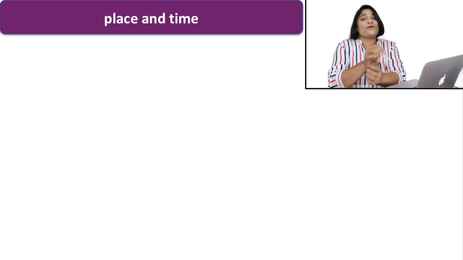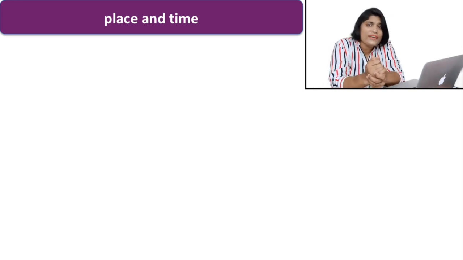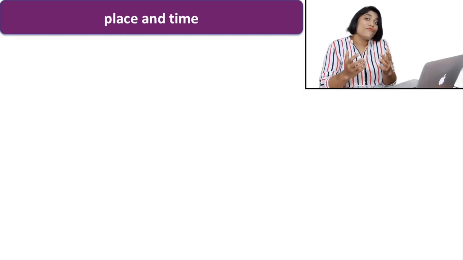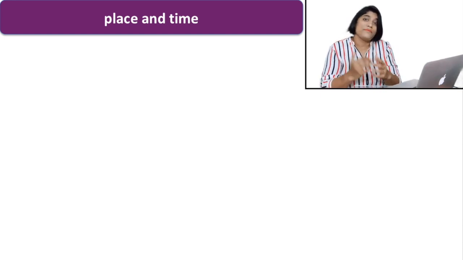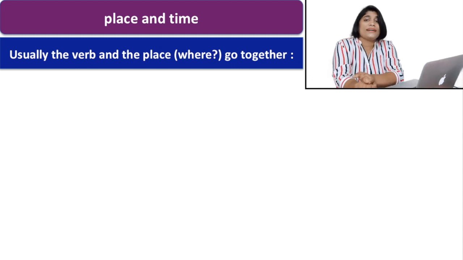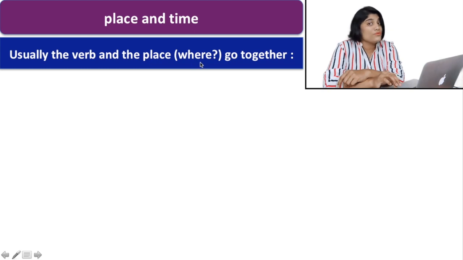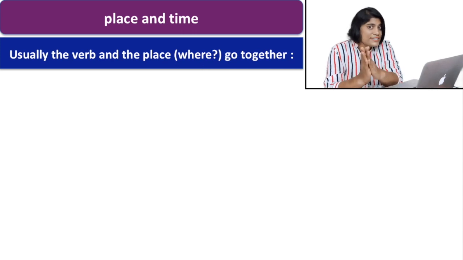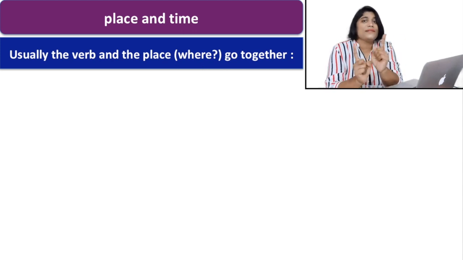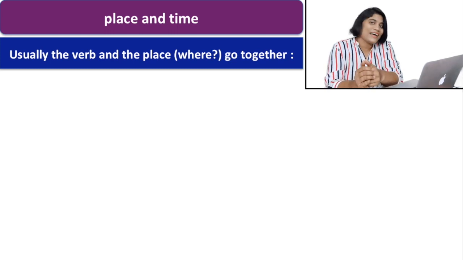So now I am going to tell you about time and place, because in a sentence we frequently use words related to time and place. Now I am going to tell you where to use these words. First, look at place first, because usually the verb and the place go together. That is, the verb and the place sit together, and in between the verb and the place we are not allowed to use any other word.